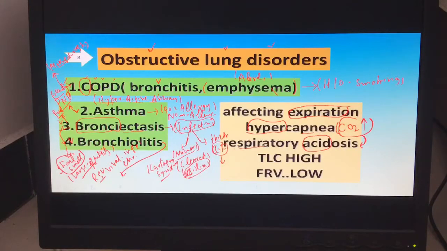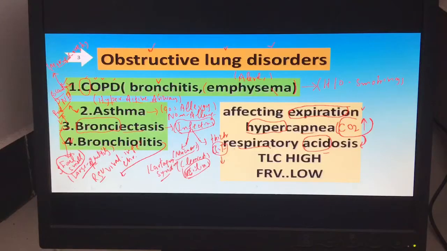It leads to respiratory acidosis there. Respiratory. Okay, one thing: there is an expiration issue there. Due to the expiration problem, more CO2 accumulates inside the body, and it leads to acidosis. That's respiratory acidosis. It's an obstructive lung disorder, that is the main issue.